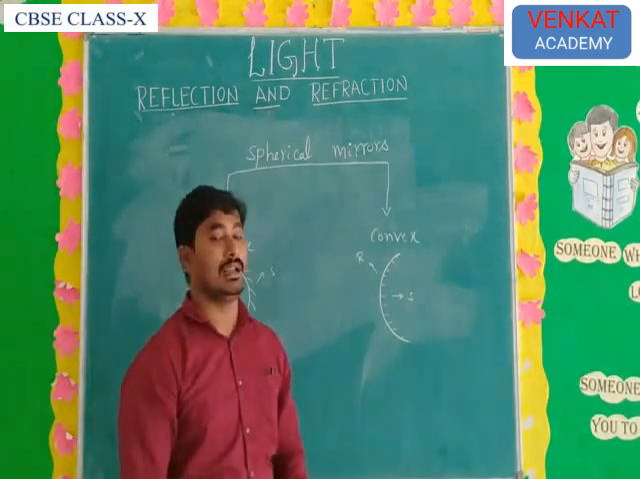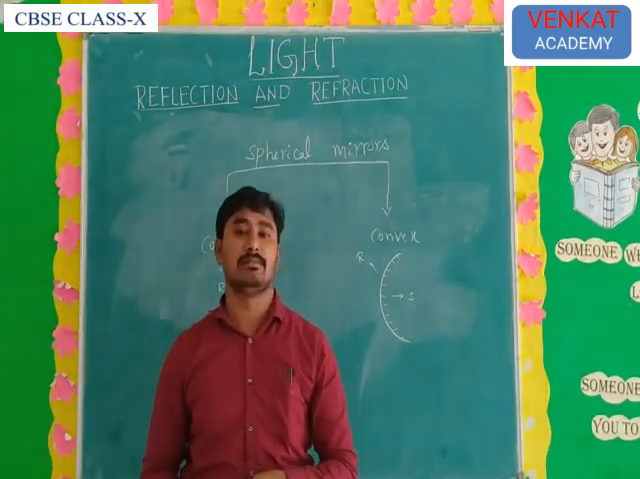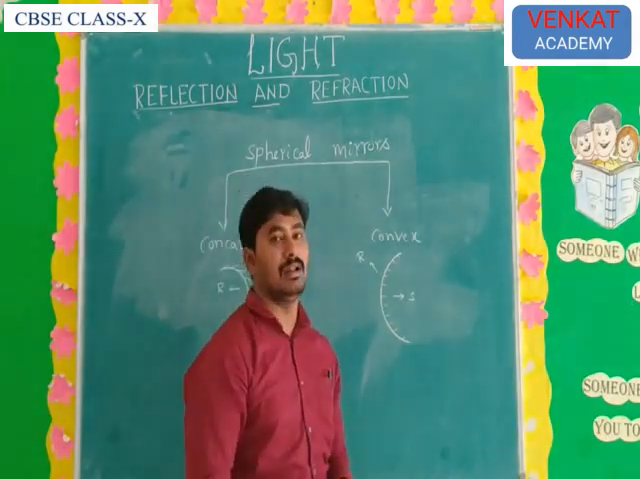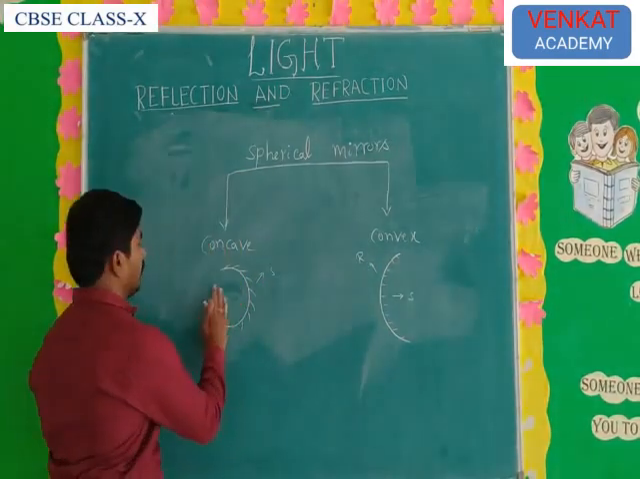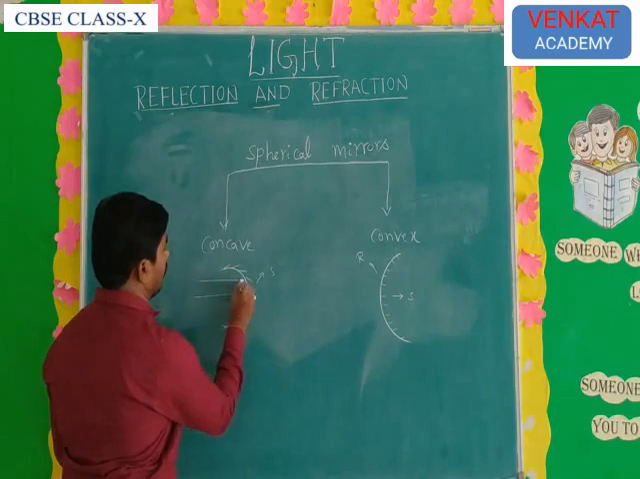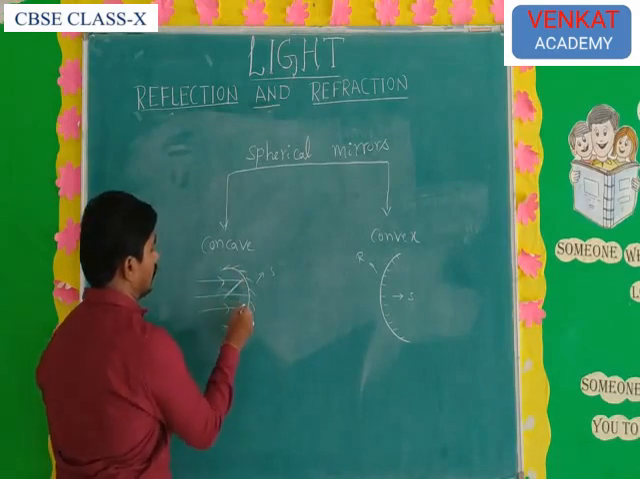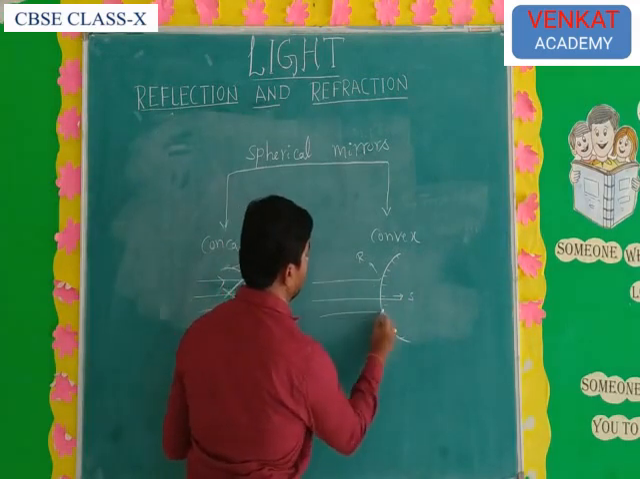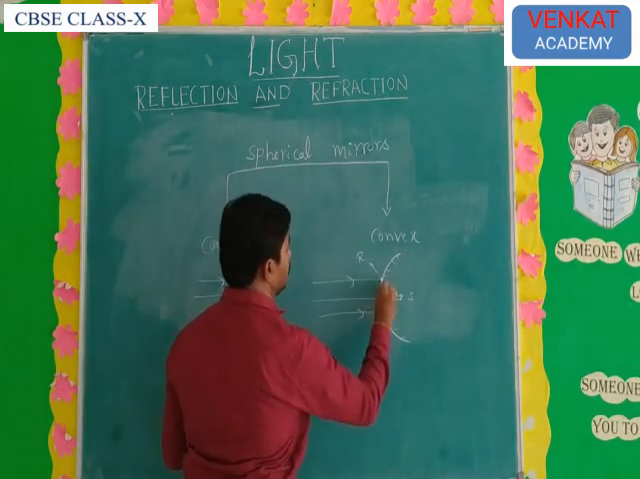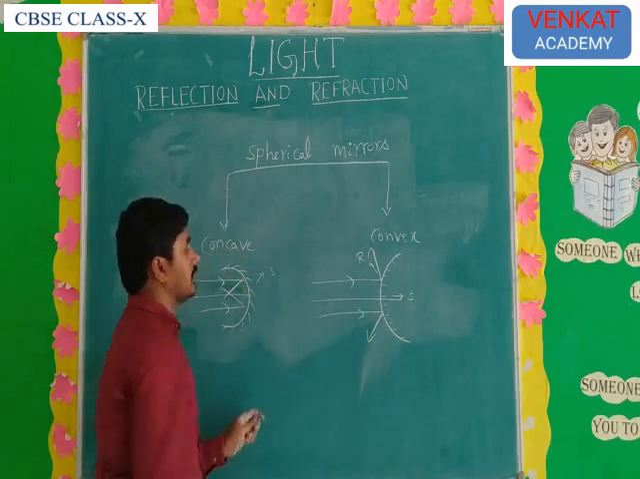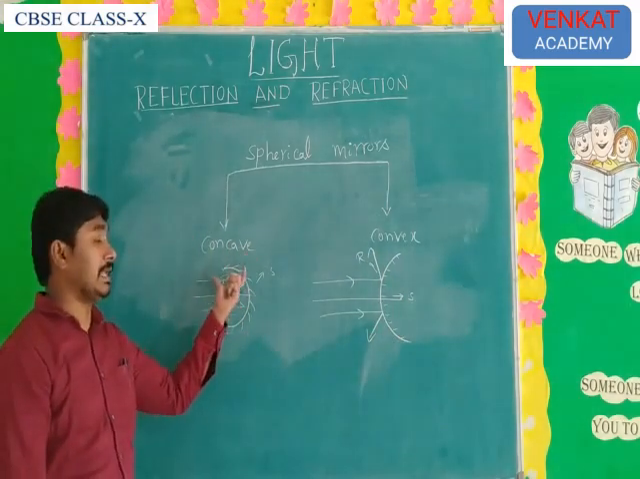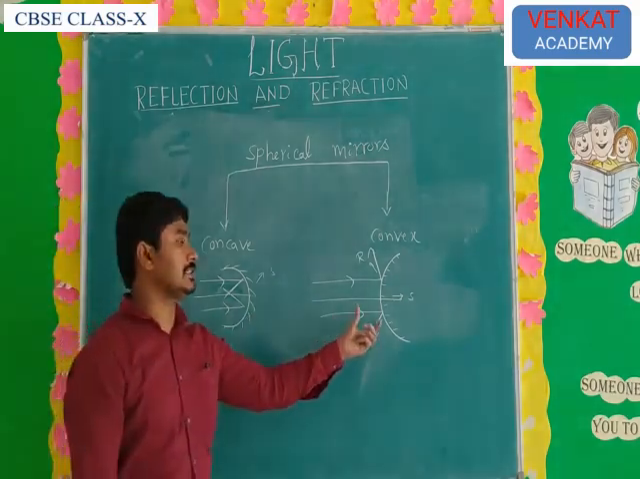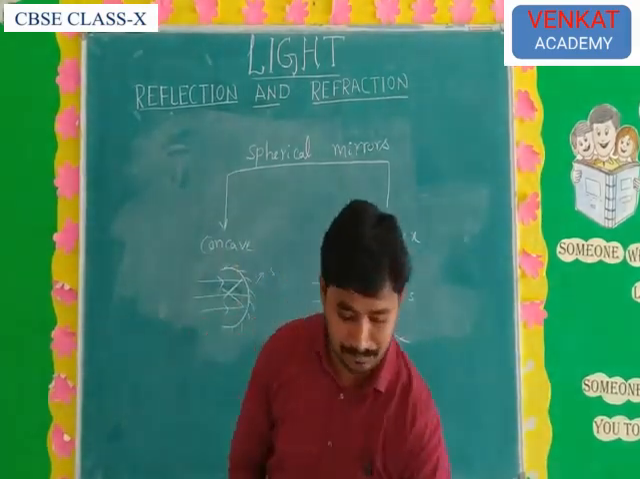The convex mirror is also known as a divergent mirror. When light rays fall on the mirror, it diverges. But here, when light rays fall on the mirror, they converge. That is the convergent mirror. Here, when the light rays fall on the mirror, it diverges. That's why it is the divergent mirror. This one is the convergent mirror. Sometimes a concave mirror acts like a convergent or divergent mirror, but a convex mirror is always a divergent mirror.